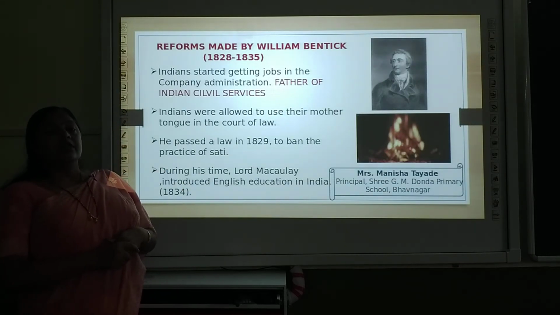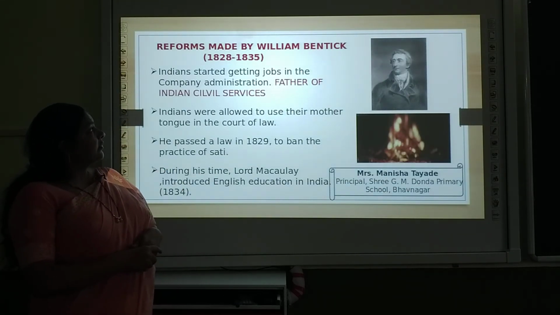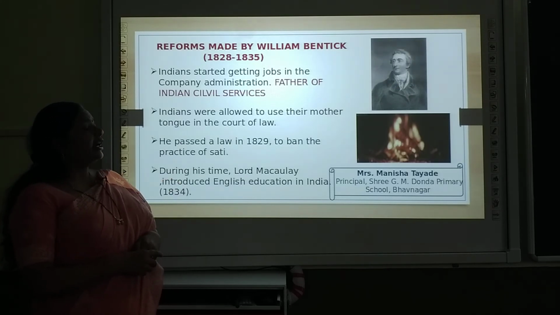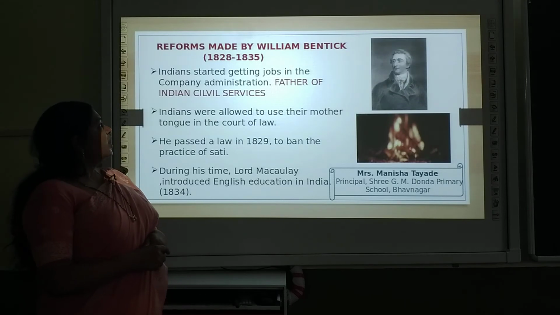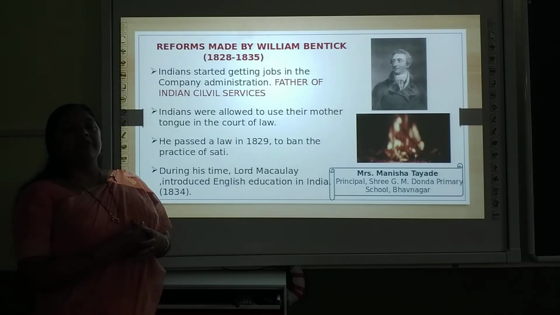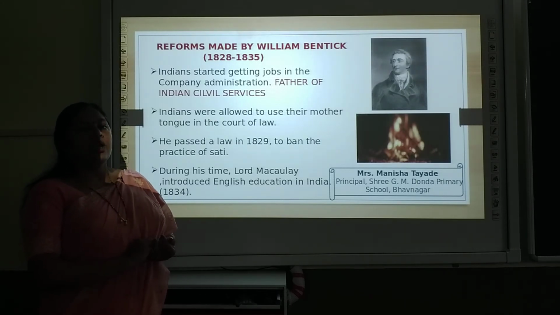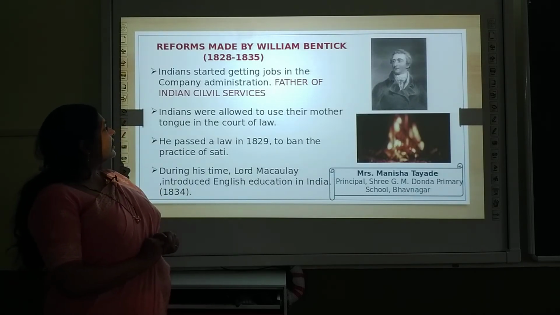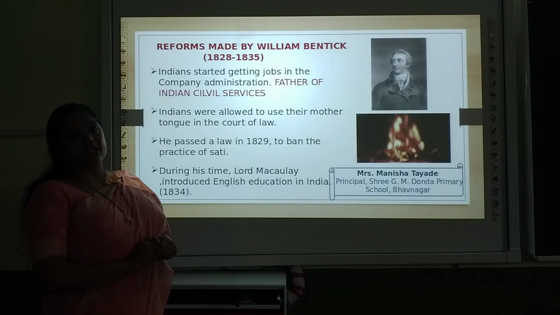Now the next Governor General came, that is William Bentinck. He was Governor General from 1828 to 1835. As Governor General, he made certain reforms in our country. So what reforms were made by him? Indians started getting jobs in the company administration.